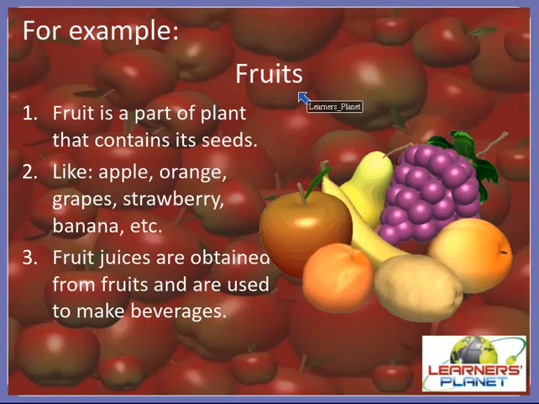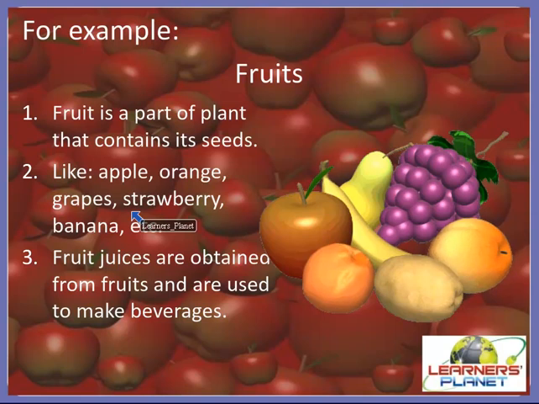So what is actually a fruit, children? Yes, it is a part of a plant that contains its seeds, right? So children, for example, apple, orange, grapes, strawberry, banana, etc. There are many fruits that provide us with nutrients and even provide us with energy, right? And even many animals also depend on fruits as a source of food, right?